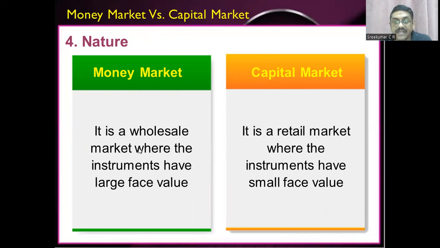Actually, the nature is like a wholesale market. Money market acts as a wholesale market, children, because the instruments will have huge value. But capital market, imagine that it's like a retailer where a customer can go and buy even 1 unit or 2 units like that. But in money market, you can't buy in small quantities, children. Of course, in lot only, and lot means huge value. You have to spend a huge amount if you want to buy some securities in money market. That is why I said there are no individual investors basically found in money market. But in capital market, there will be individual investors.